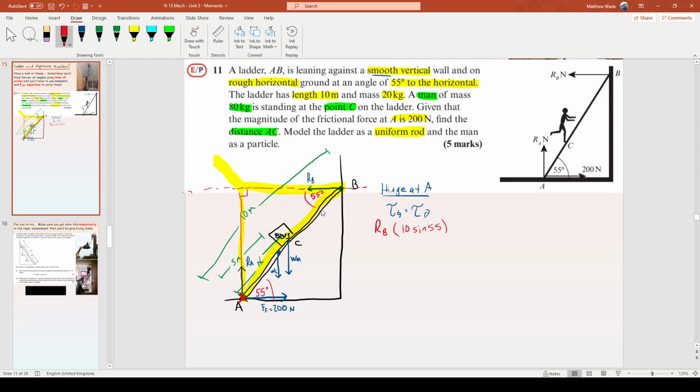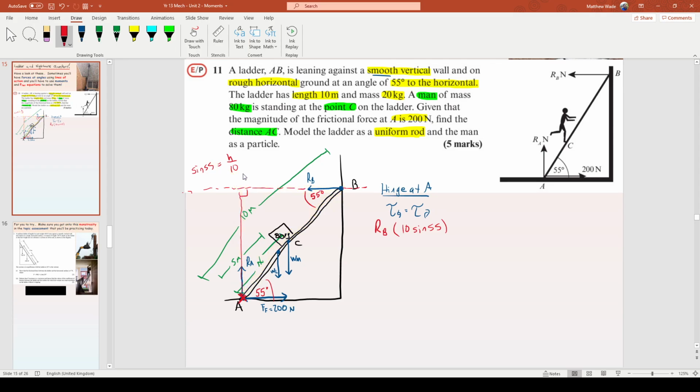Does everybody follow? Because sine 55 is going to be the distance, h I'll call it, over the hypotenuse, which is 10. That's where that's come from. So I hope that's okay, my buddies. Get it? That's the hardest part, I think. Cool. Right, I'm going to bin off the triangle now just because it's confusing.